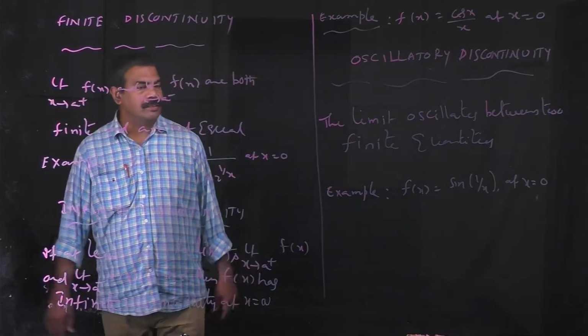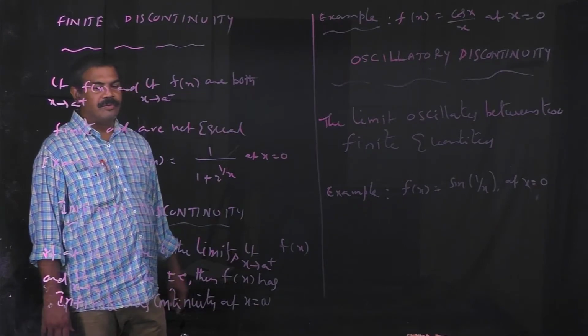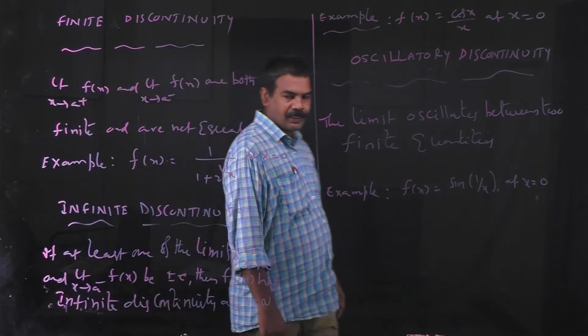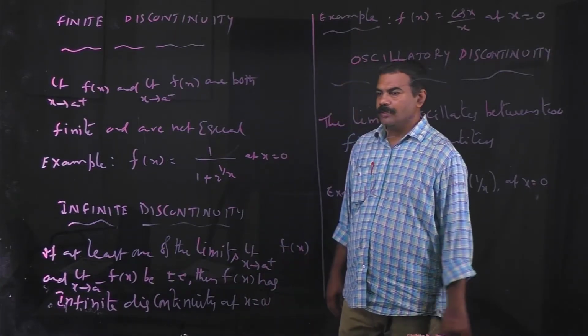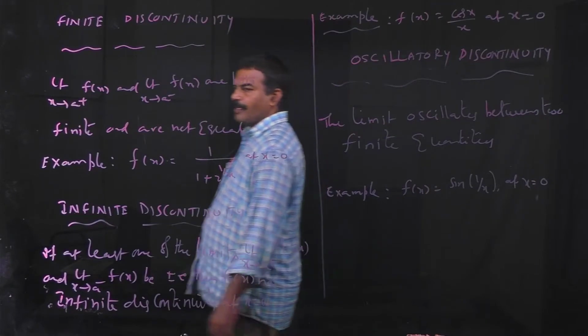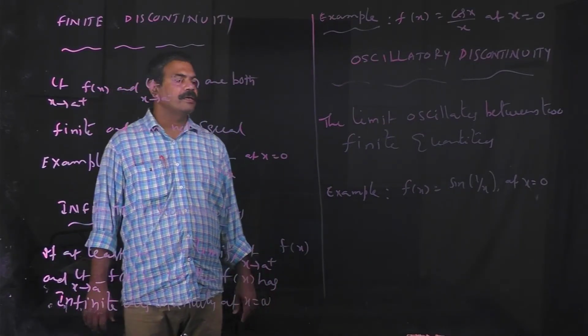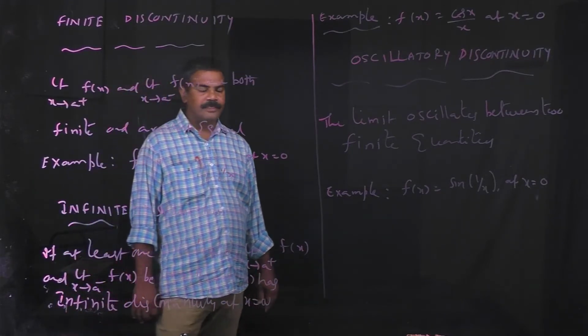Then it is called finite discontinuity. For example, f(x) = 1/(1 + 2^(1/x)) at x = 0. Both LHL and RHL are finite values, but they are not equal. And the second one is infinite discontinuity.